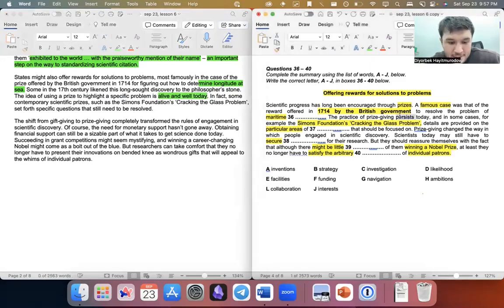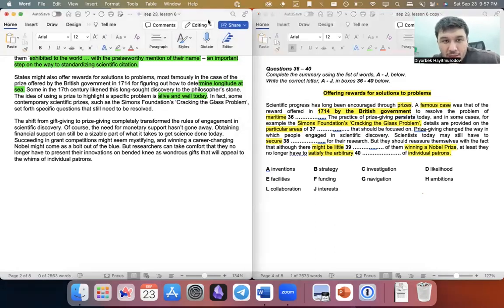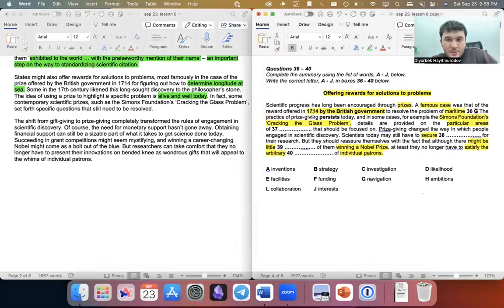So that means I missed the answer for question 34. Maritime, what? Longitude. You just need to find a synonym for longitude. Okay, how to determine longitude. So maritime what? Invention, strategy, investigation, livelihood, facility, funding, navigation, ambition, collaboration. Which one is the synonym for 36? Yeah, navigation. Find yours. So the synonym is going to be determine.